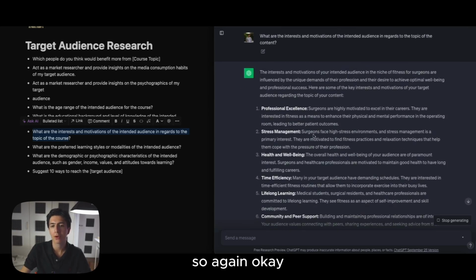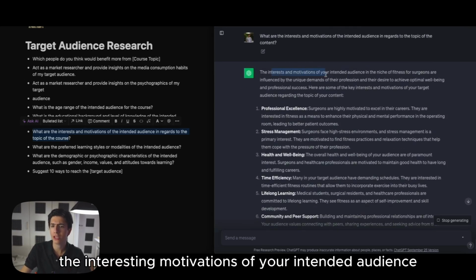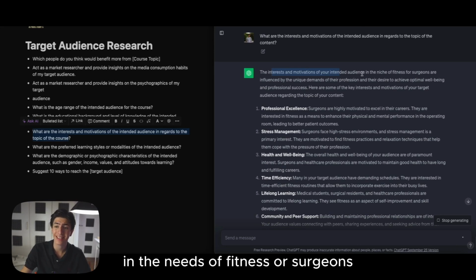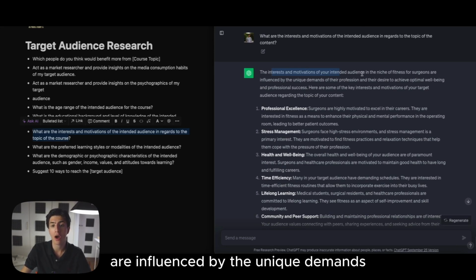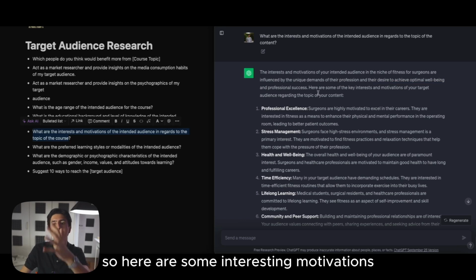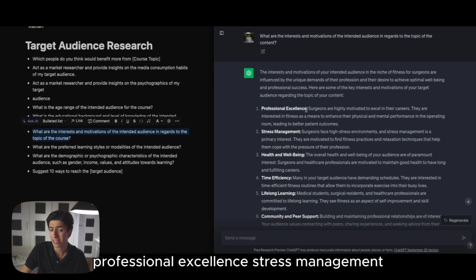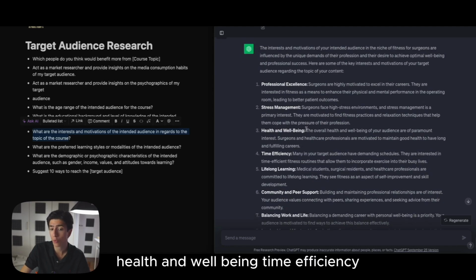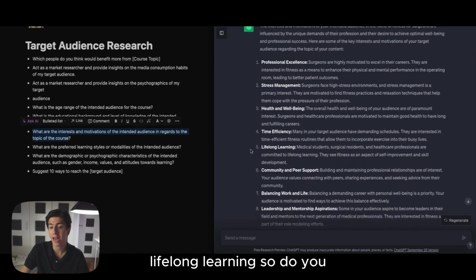So again, the interests and motivations of your intended audience in the niche of fitness for surgeons are influenced by the unique demands of their profession and their desire to achieve optimal well-being and professional success. So here are some interests and motivations: professional excellence, stress management, health and well-being, time efficiency, lifelong learning.